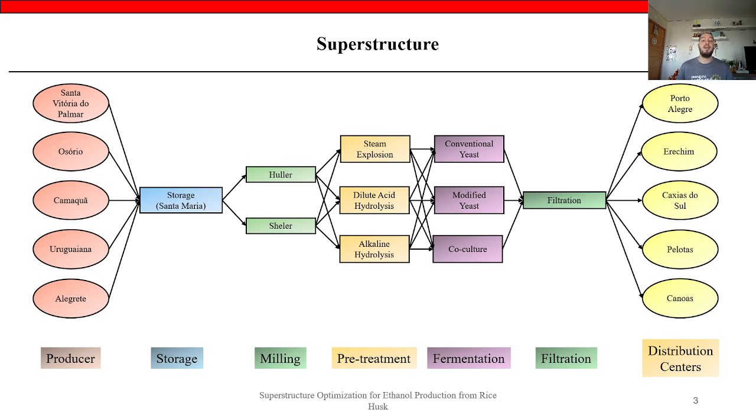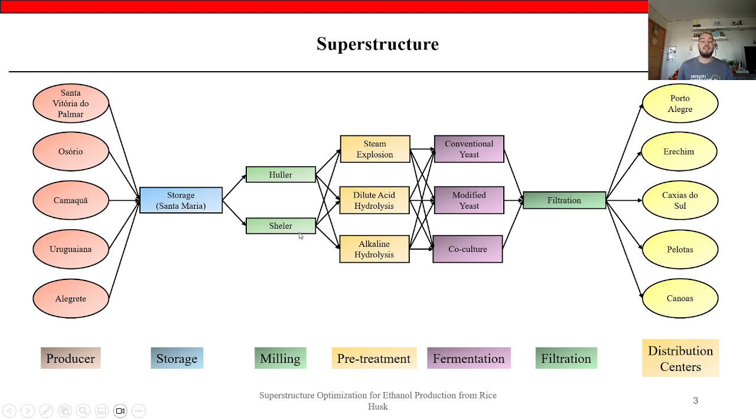combustion. Here, I developed a superstructure for ethanol production from rice husk in Rio Grande do Sul, which is the largest rice-producing state in Brazil. I selected five cities, the largest rice-producing cities in Rio Grande do Sul, that supply rice paddy for industry in Santa Maria, which will store the rice paddy provided.